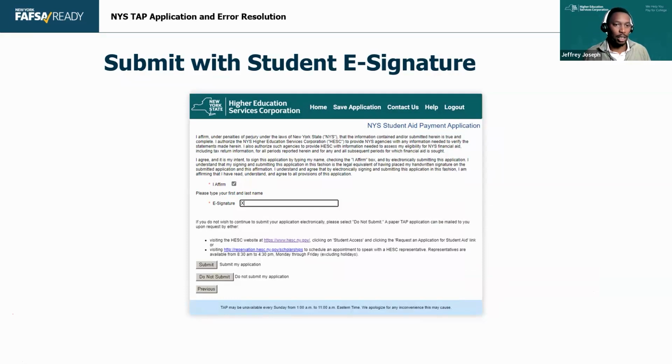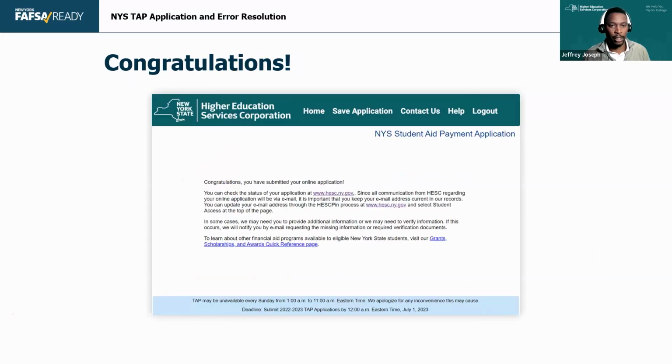Last thing they should do is sign it. That's another thing I see too, and we'll go into corrections in a little bit. When students are doing corrections, a lot of times they make the corrections or they fill out that questionnaire or they fill out the paper signature page, but then when they finish it, they just X out the account summary. They have to still go down and sign and submit after each change for it to actually be submitted to us. All right, so that's something that we missed too.